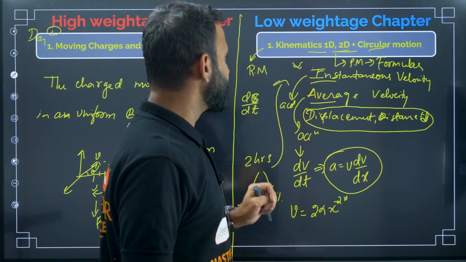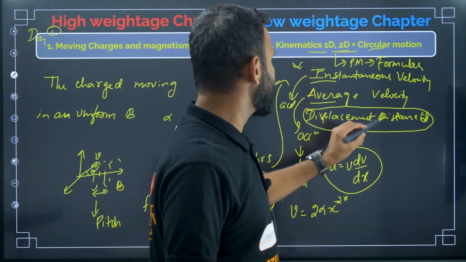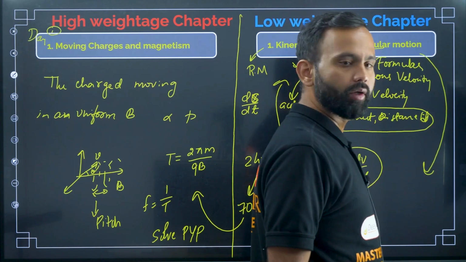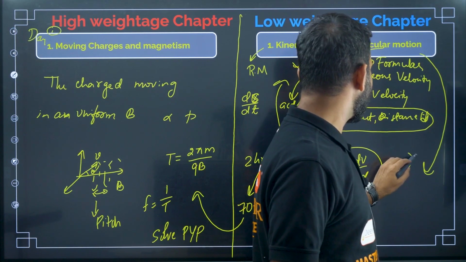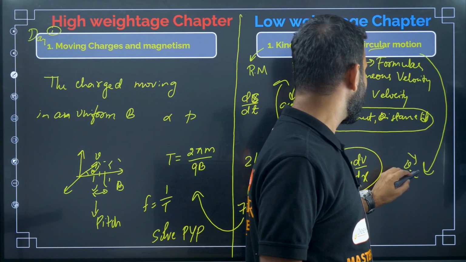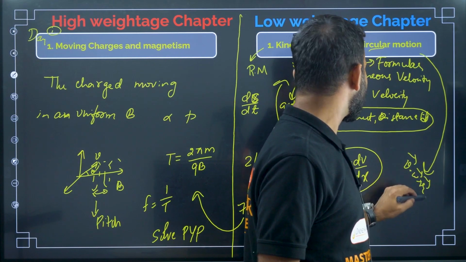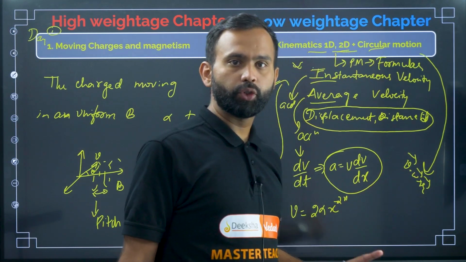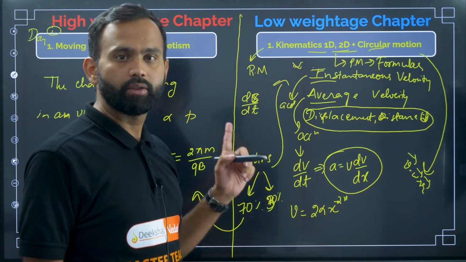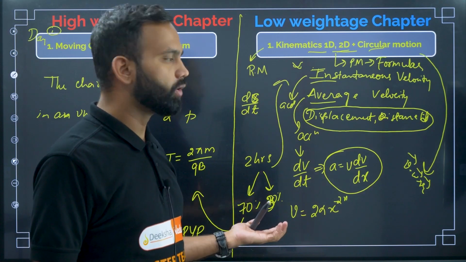And then circular motion. Again, in circular motion also, remember the formulas. What are the formulas? v equal to omega into r, omega vector cross r vector. And then you should know the tangential acceleration, angular acceleration and all.